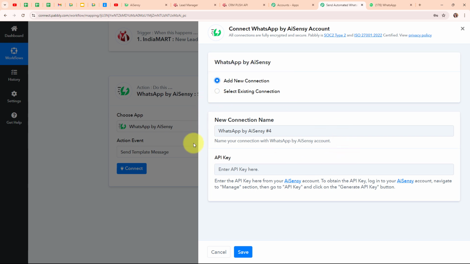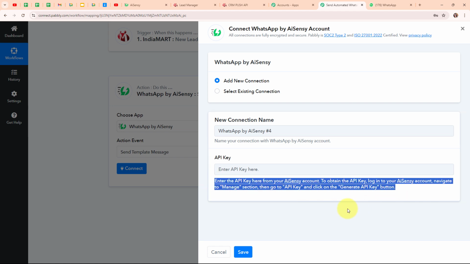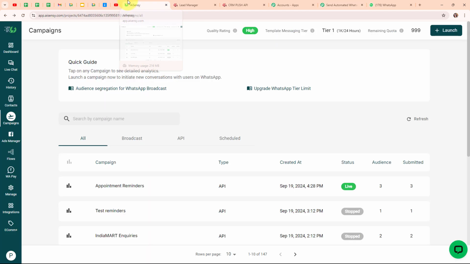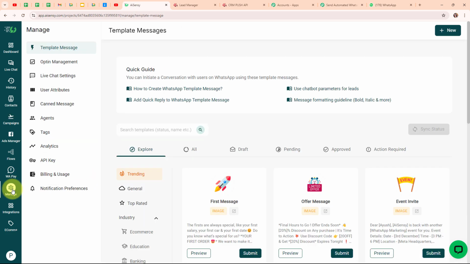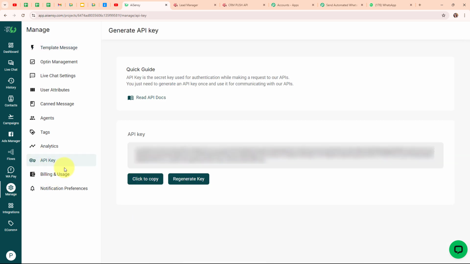And now here to build a new connection, it is asking me for an API key. So here in the instruction it says enter the API key here from your AI Sensei account. To obtain the API key, log into your AI Sensei account, navigate to manage section, then go to API key and click on the generate API key button. So here following the instructions given below, I've already logged in my AI Sensei account, and from here I'm going to click on this manage option given over here. And then you can see we have received the option for API key over here. So here I'm going to select it. And here you can see our API key. So here I'm going to copy it.